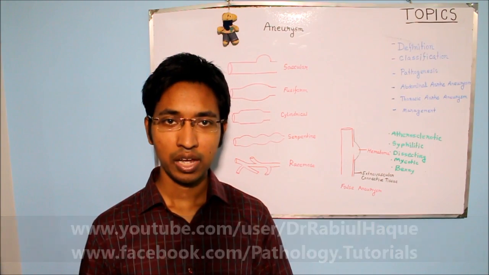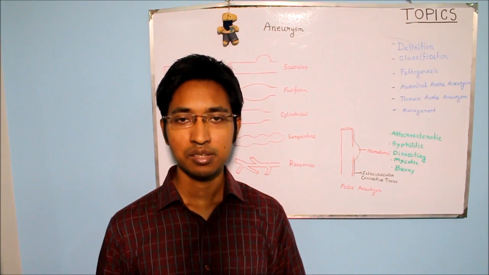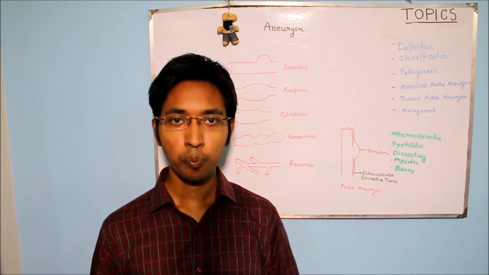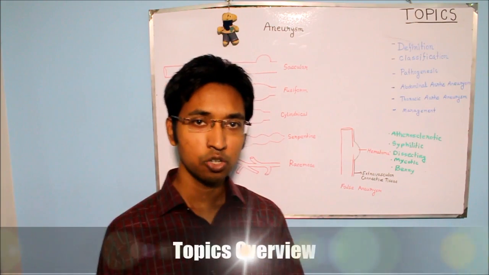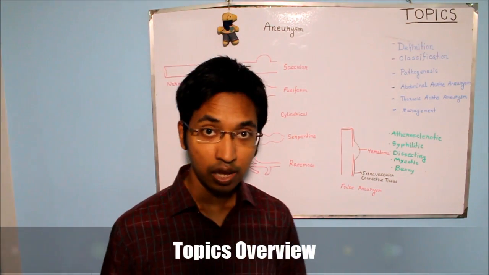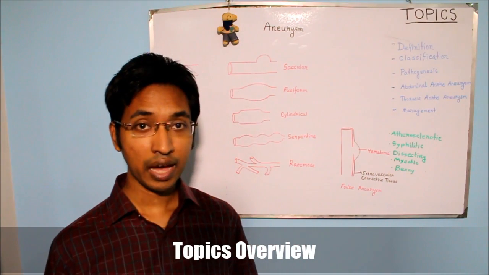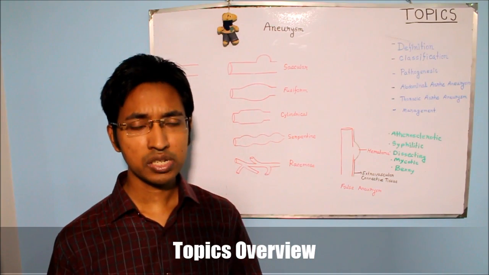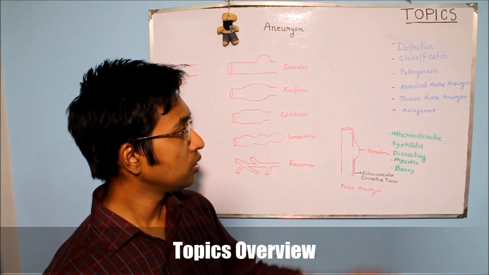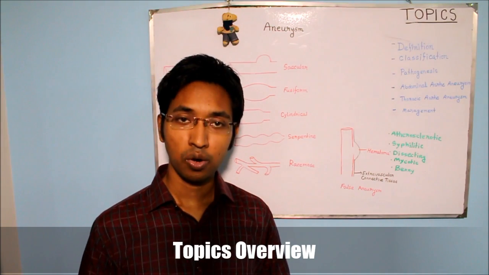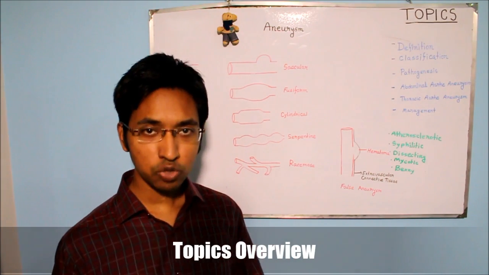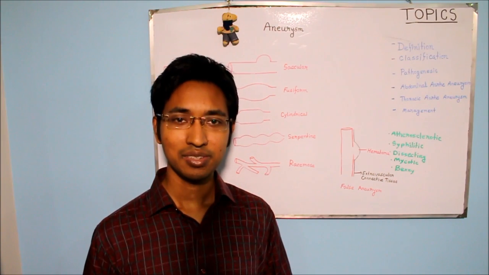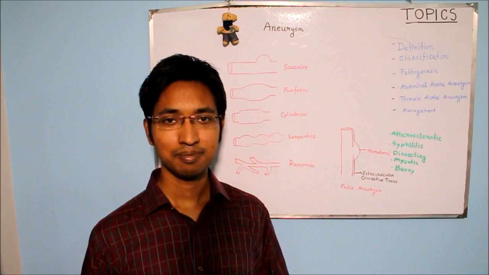Today's topic is on aneurysm. Since aneurysm is a very big topic, I will upload videos about aneurysm in two parts. In part 1 of this series, we will talk about the definition and various ways of classifying aneurysm with their description. In the second part of this series, we will finish our discussion by talking about the pathogenesis of aneurysm, followed by brief discussion about abdominal and thoracic aneurysm and their management. Okay, so a lot of topics, so let's begin.